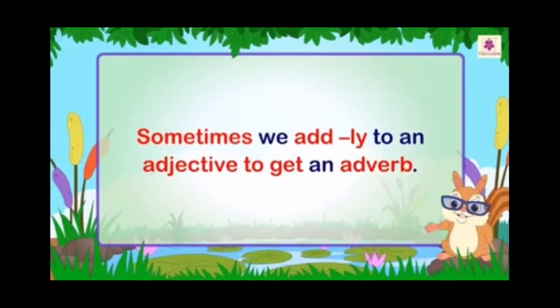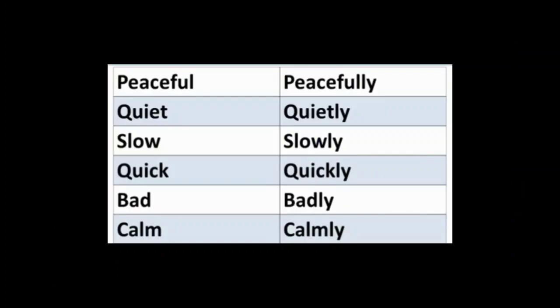Sometimes we add ly to an adjective to get an adverb of manner. Let's see some examples. Peaceful, peacefully; quiet, quietly; slow, slowly; quick, quickly; bad, badly; calm, calmly. As you can see, on the left hand side all are adjectives, and on the right hand side we have added ly and made them all adverbs of manner.